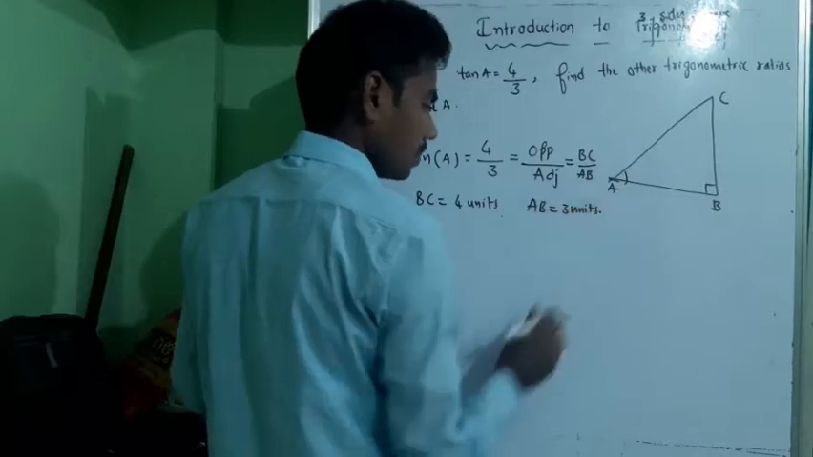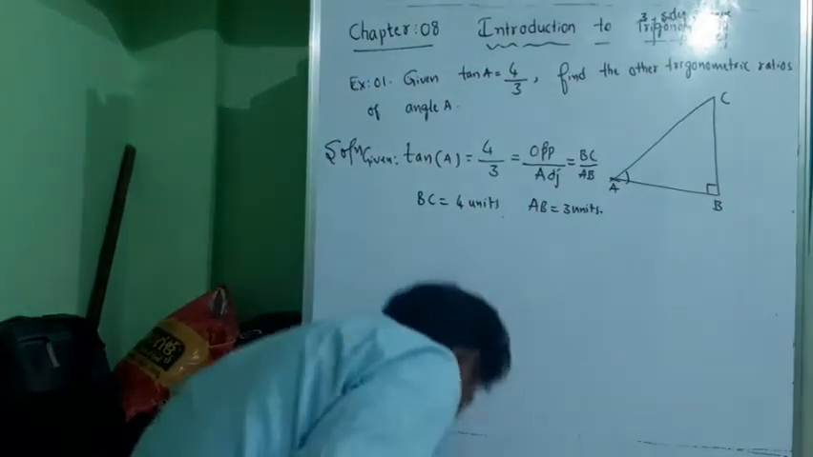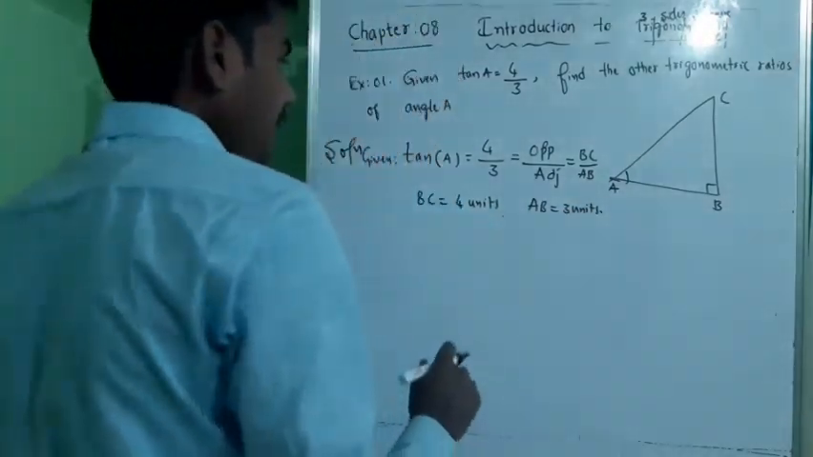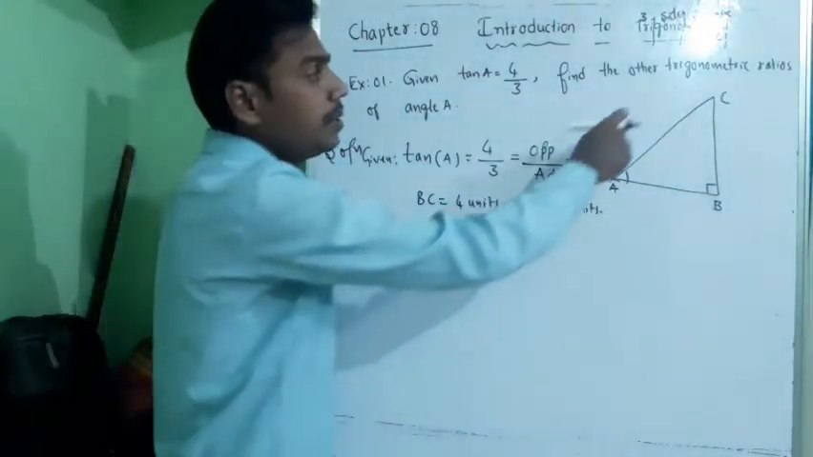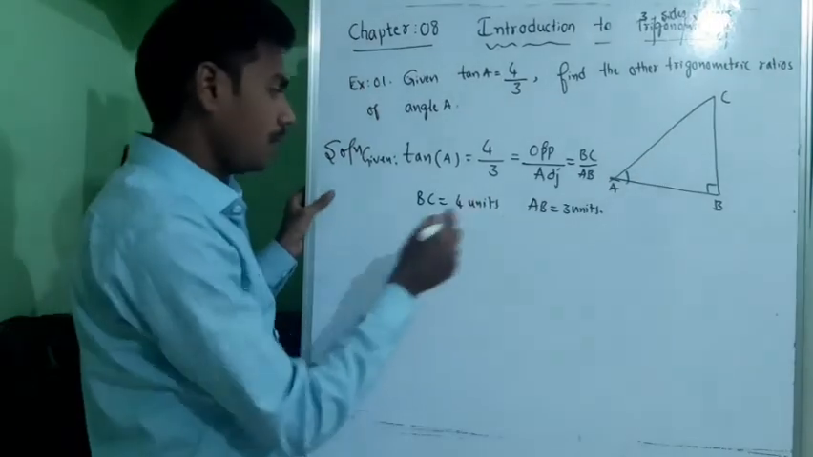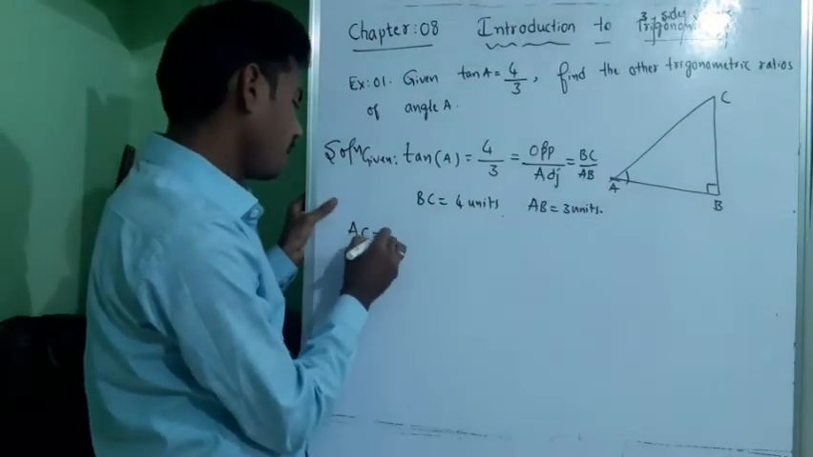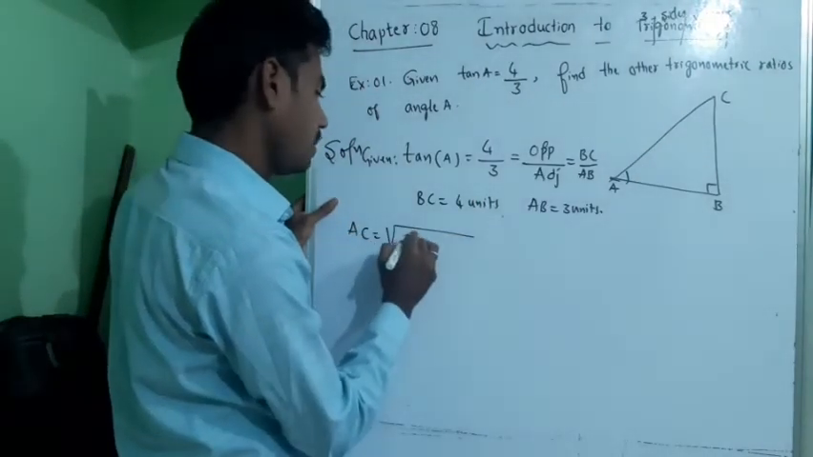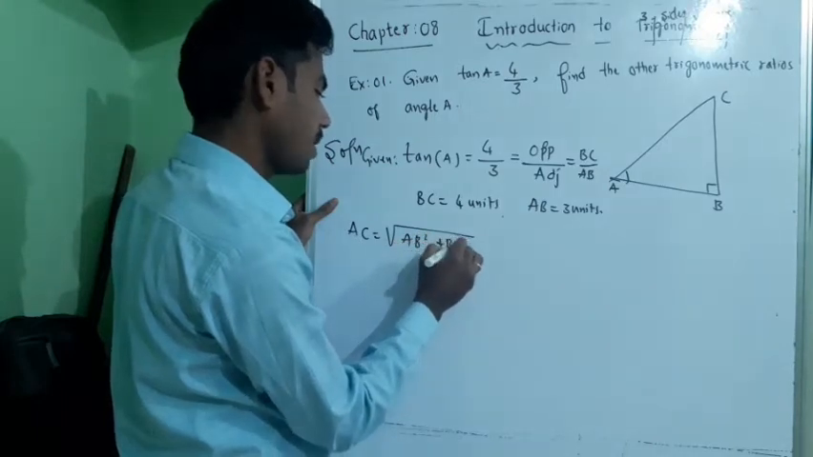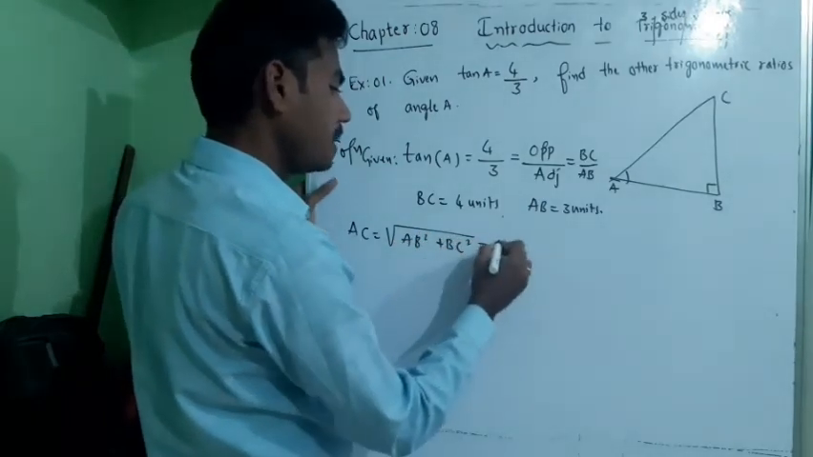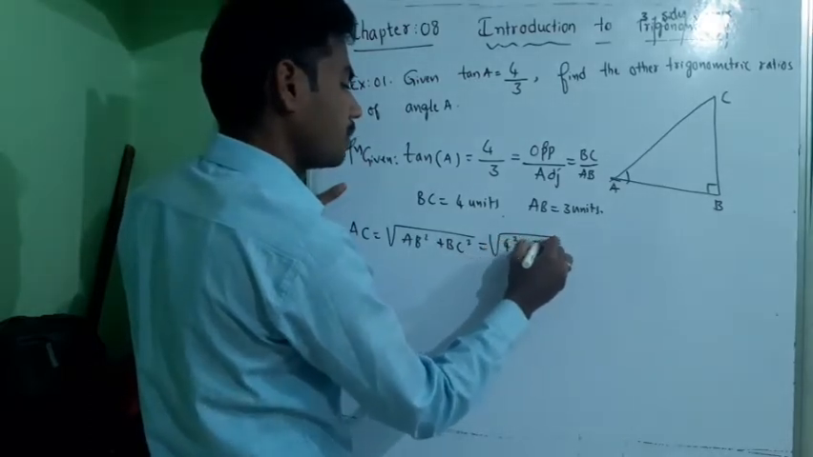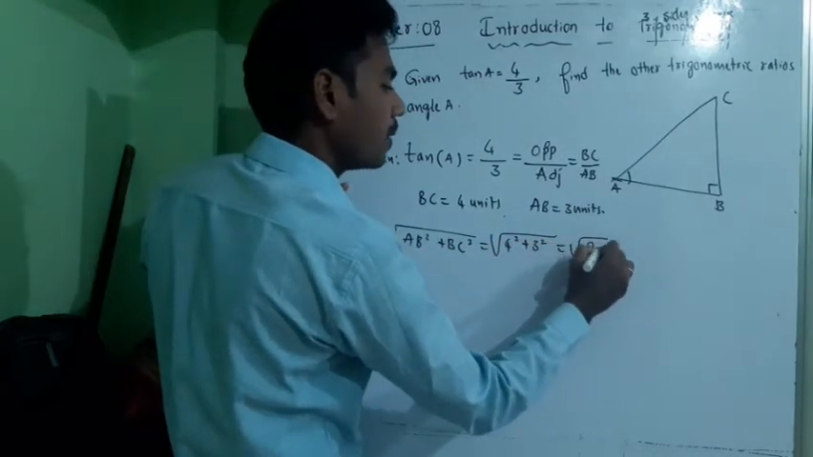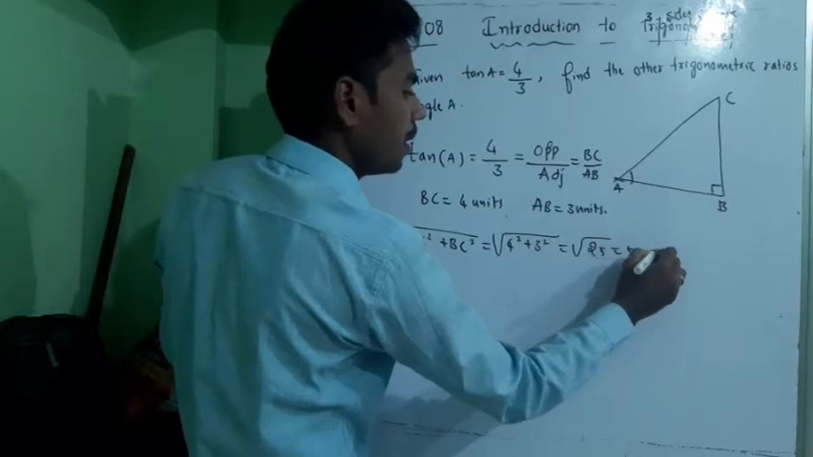Now if I want to write the trigonometric ratios, I need to know all three sides. Therefore AC is equal to the square root of AB square plus BC square, which is 4 square plus 3 square, equal to root of 25, which is equal to 5 units.